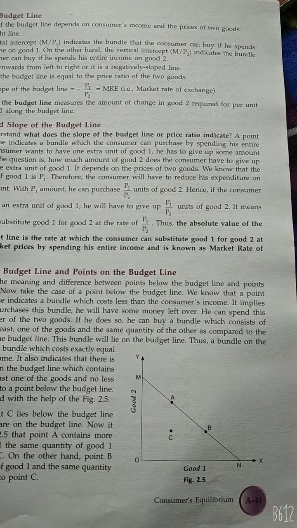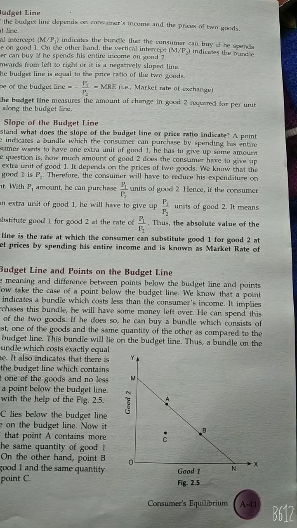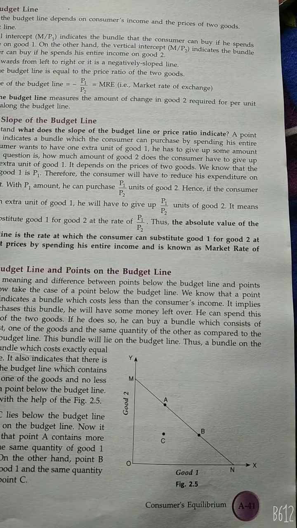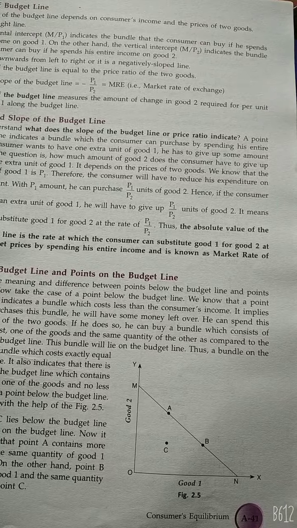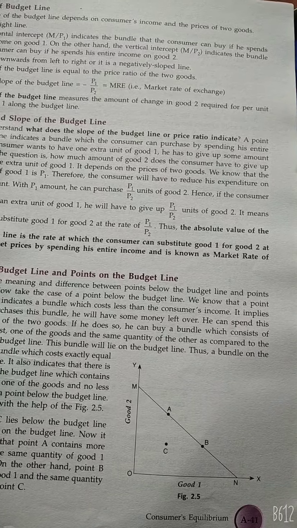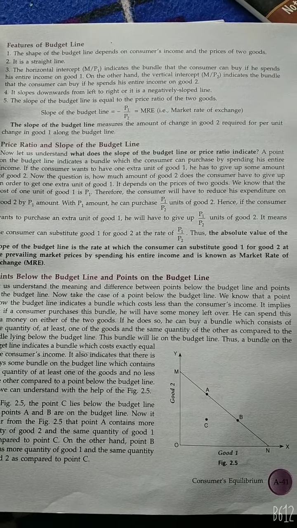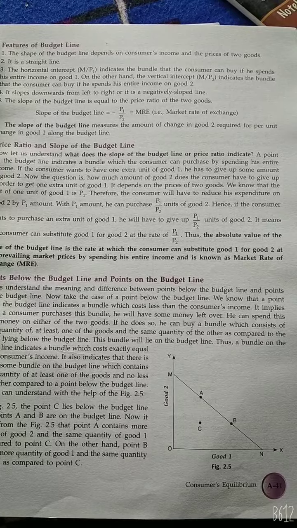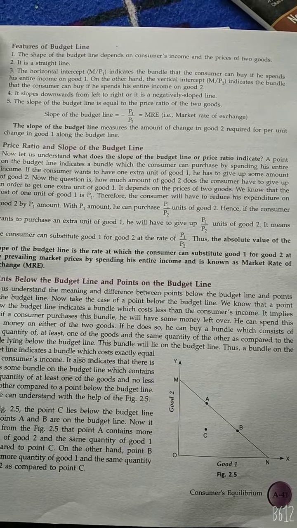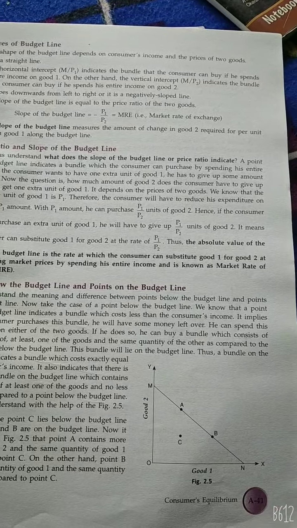First, what is budget line? Budget line is the locus of all those points where each point shows a different combination of two goods which a consumer can actually buy given his income and the price in the market. It means it is a line which represents the alternative combinations of purchasing two goods with the given money income and price of two goods.